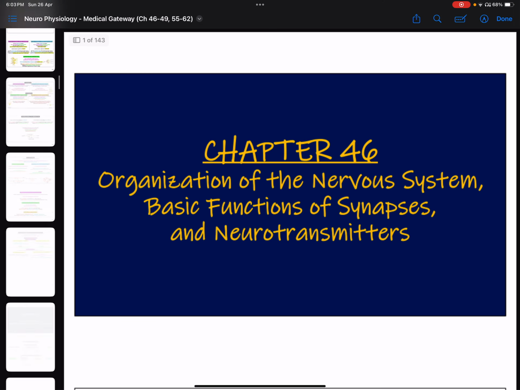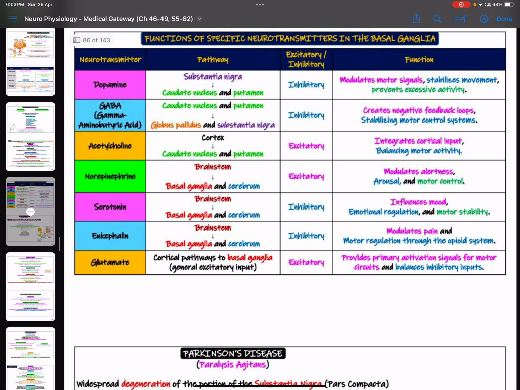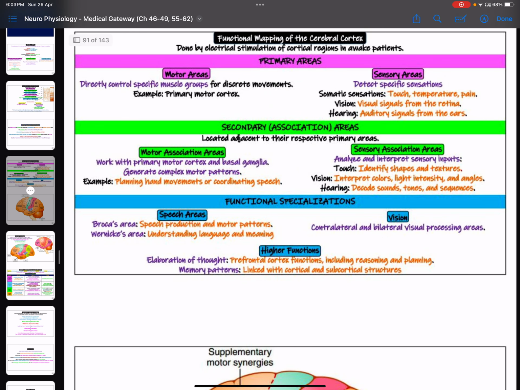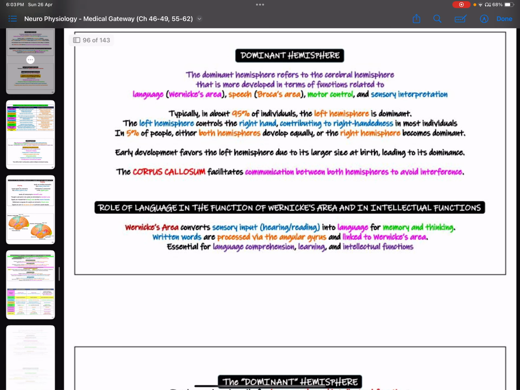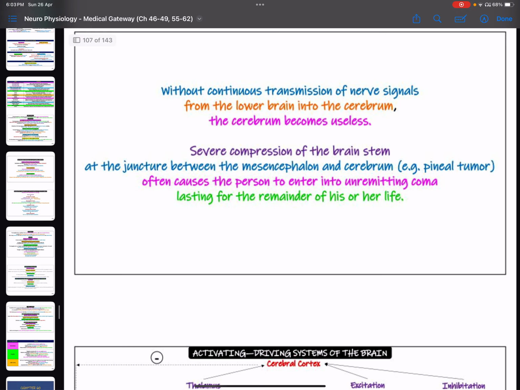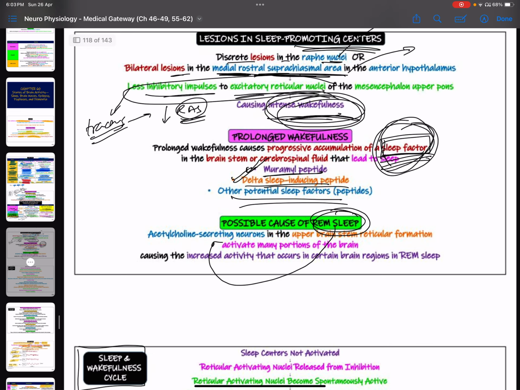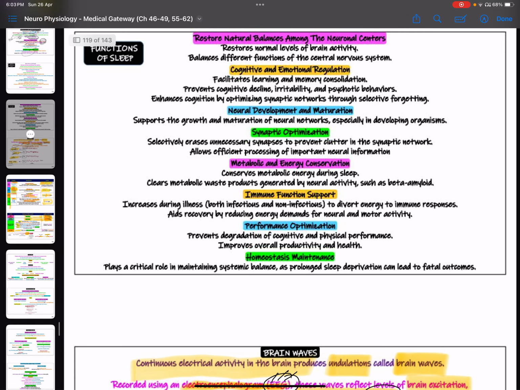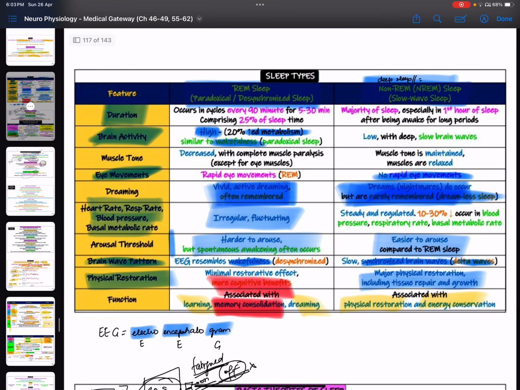What about the rostral? Oh god, this is the glitch that I hate the most. Anyways, the rostral suprachiasmatic system is associated with the circadian rhythm. What is it going to do? It's going to release GABA. What does GABA do? GABA inhibits the neurons and it's going to cause sleep. So GABA is going to cause sleep.